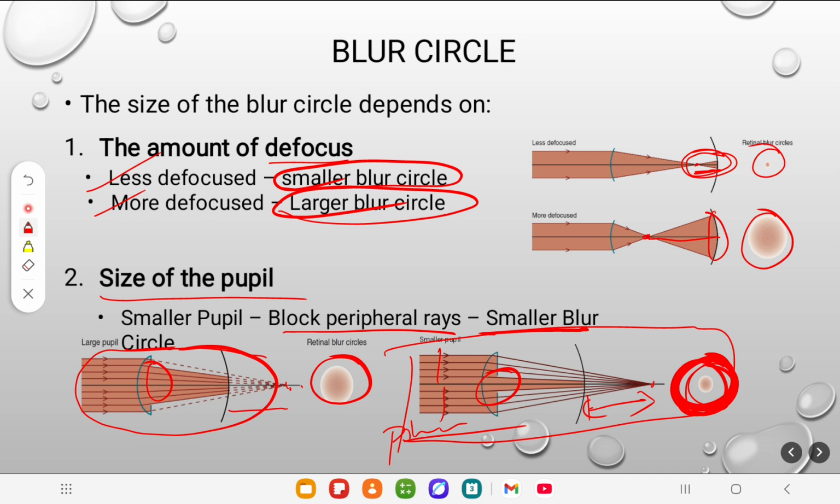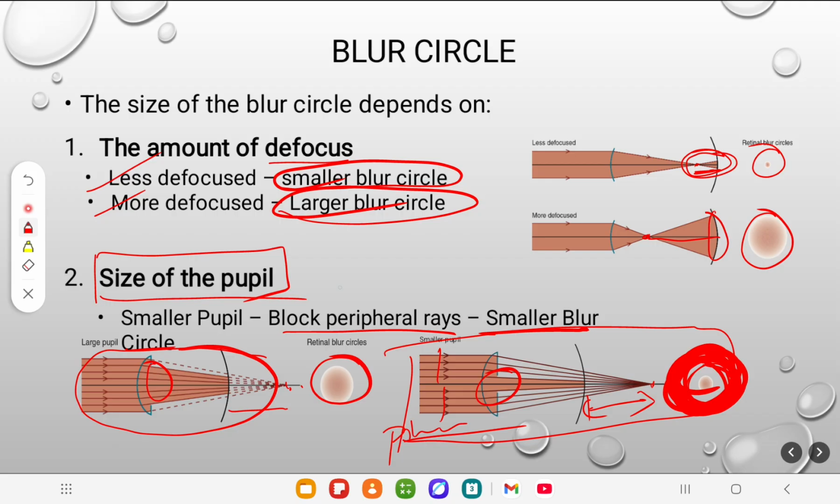Larger depth of focus. But it's not about the blur circle, it's about the size of the pupil. It depends on the size of the pupil. So let me tell you in this way.